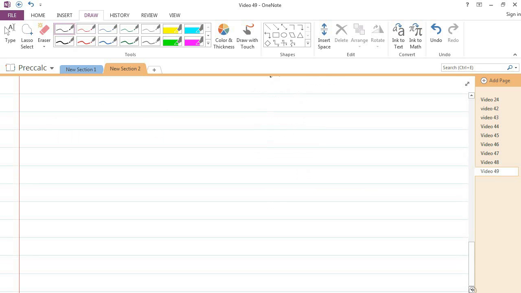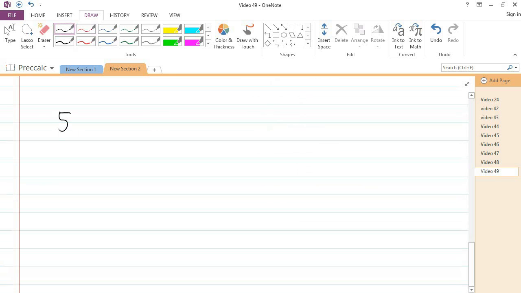Another example. Now, what if the bases aren't the same? Sometimes they aren't, and we're kind of hosed. And we'll need to use a logarithm in those cases. We won't look at that right now. What we'll look at are situations where the bases appear to not be the same. One is a 5 and one is a 25. However, if you think about it, I can write 25 as a power of 5. I can write 25 as 5 squared. So I can rewrite this so that the bases are the same.